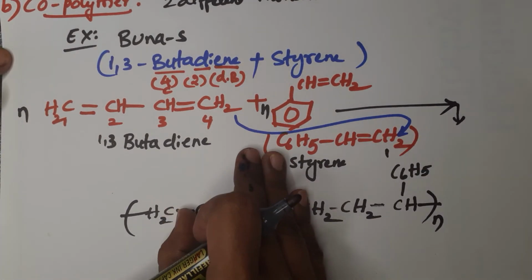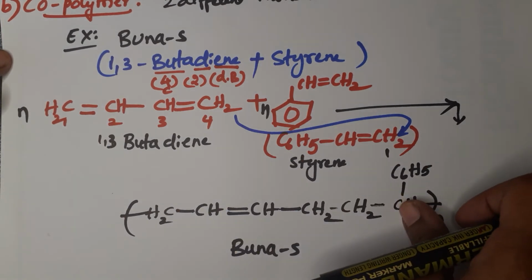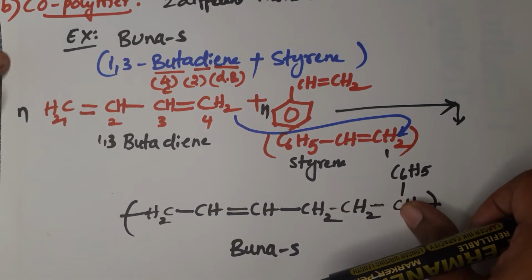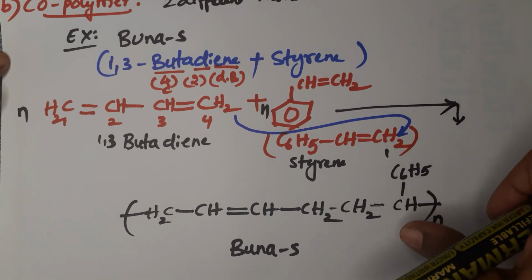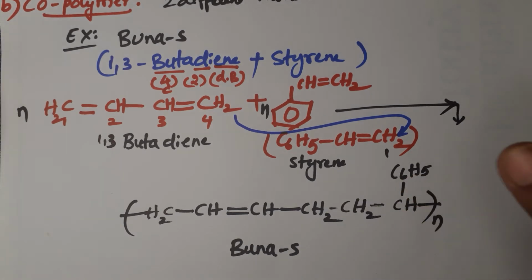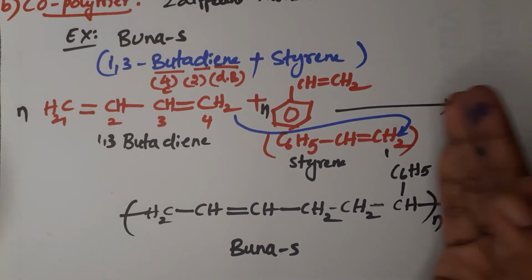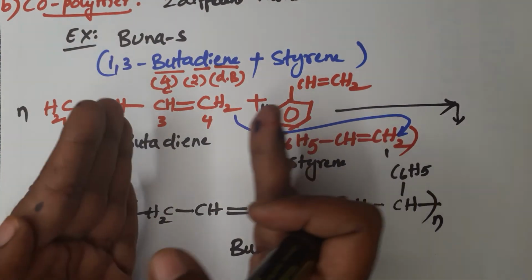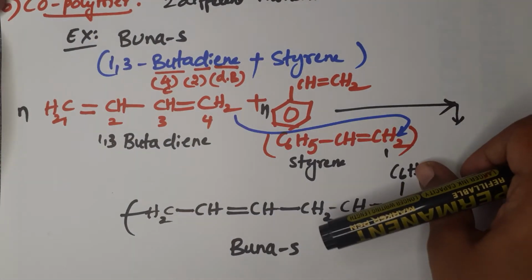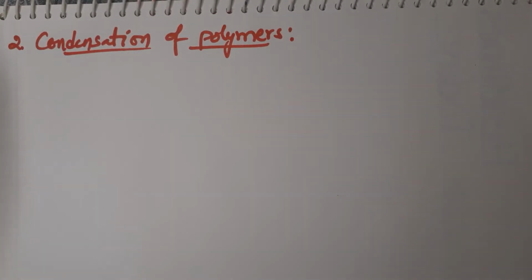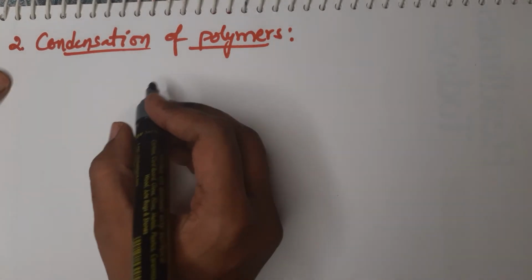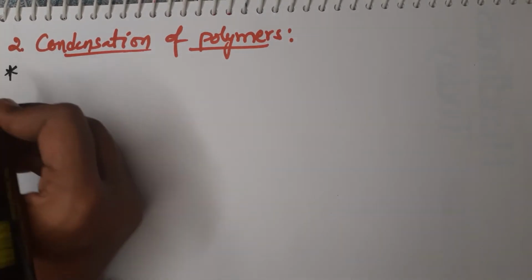In addition polymerization, we cannot remove any small molecules like water, ethylene, alcohols, or ammonia. We cannot remove that kind of molecule, and simply we add the monomers. Whatever monomers are present in the given molecule, we can combine them and we'll get the polymer molecule. Next one, condensation polymers. In condensation polymers, what will happen? Here one important point to be noted.